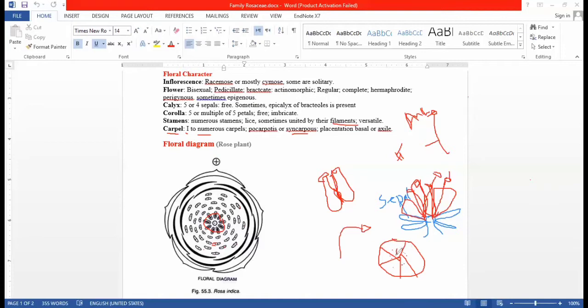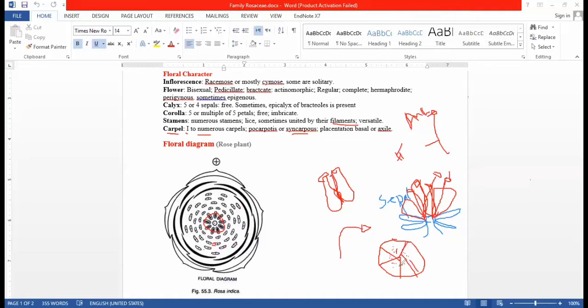These are the seeds found inside the fruit, and each fruit has chambers.